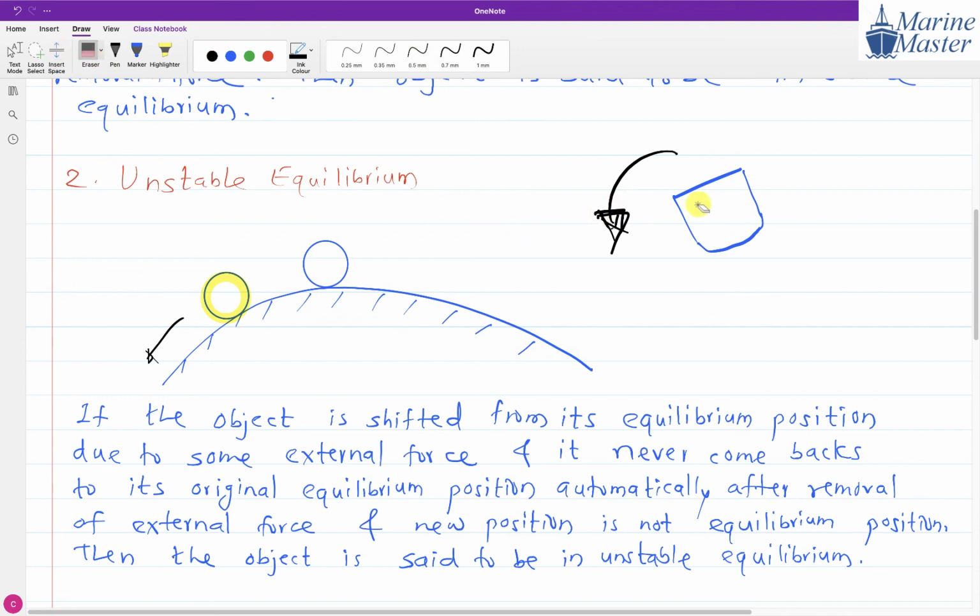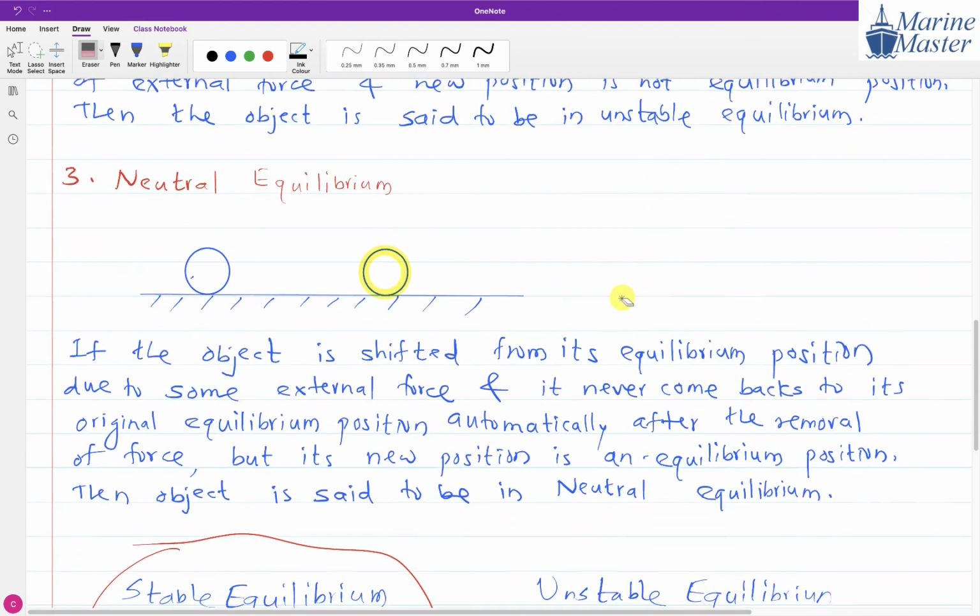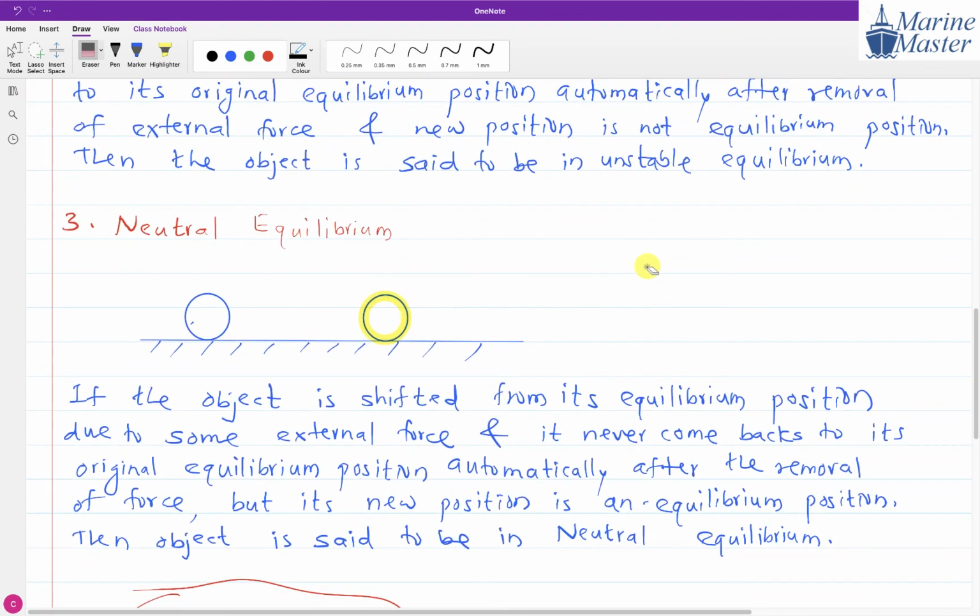But what is meant by the third scenario? The third scenario is the neutral equilibrium scenario. In neutral equilibrium, if an object is shifted from its equilibrium position due to some external force, this position of the object is a neutral equilibrium position.